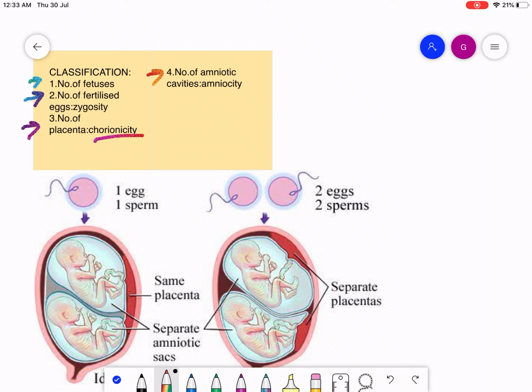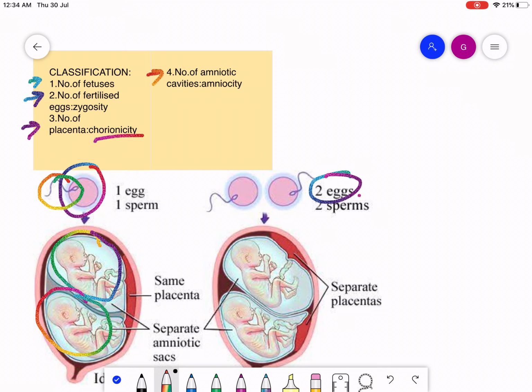Let me explain it to you in this diagram. As you can see, the first classification is on the basis of number of fetuses. Here we have one fetus, this is another one, so it is classified on the basis of number of fetuses. Then the second one is number of fertilized eggs, on the basis of zygosity. Here you can see that we have one egg fertilized by one sperm. Here we have two eggs fertilized by two sperms. So number of fertilized eggs means zygosity.